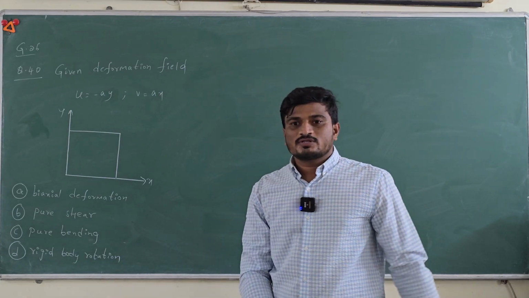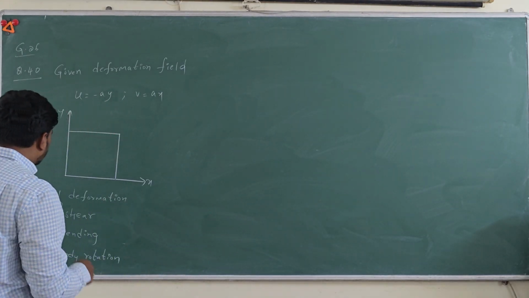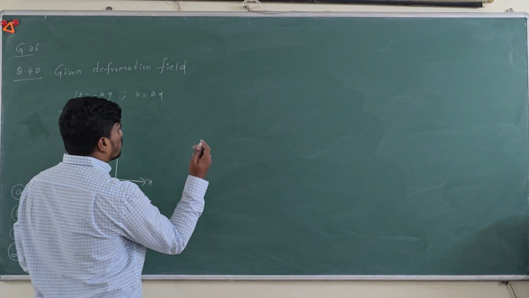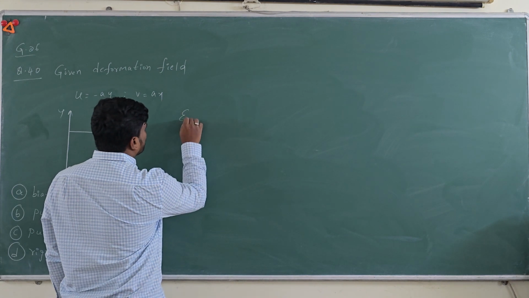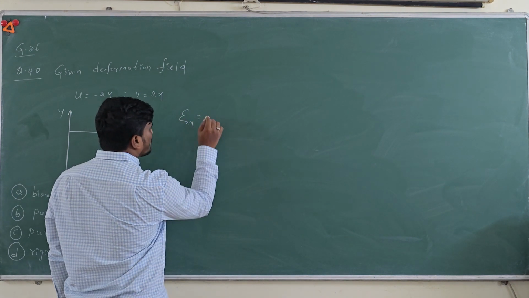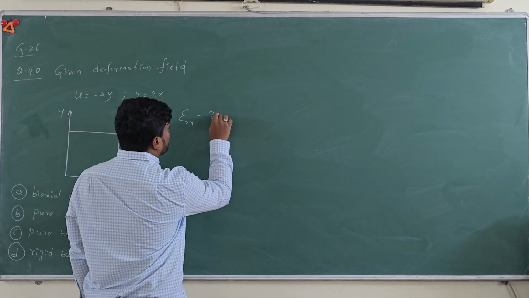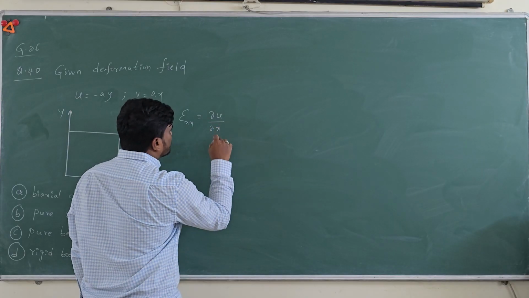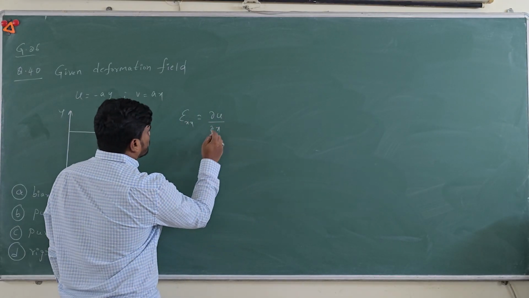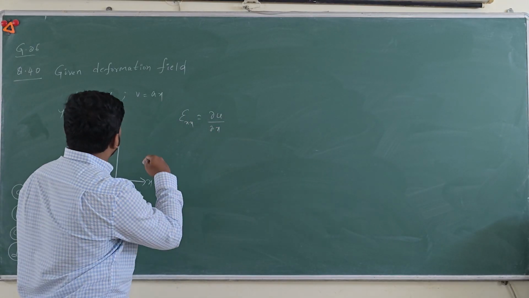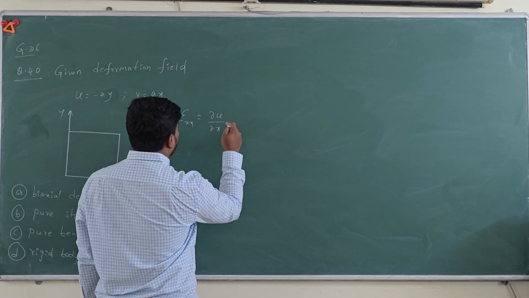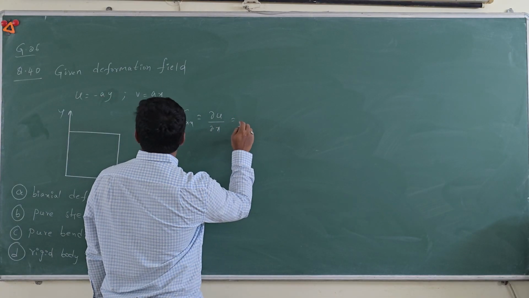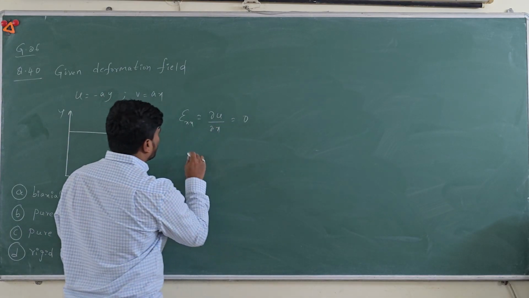Let's see how to solve this question. Let's start with option A. Since they are talking about the deformation, we know from basic elasticity that strain in the x direction can be written as dou u by dou x. If you substitute the deformation field they are giving, you will get strain in the x direction equal to 0.